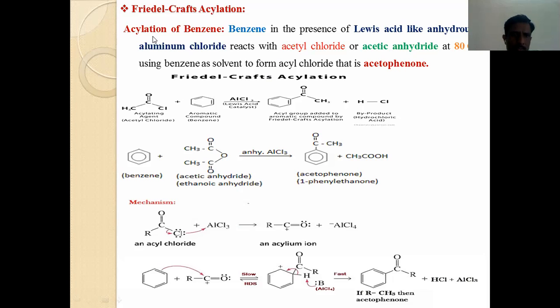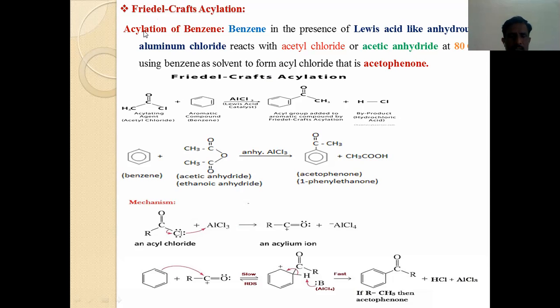Initially, I want to discuss the Friedel-Crafts acylation of benzene. What happens in the acylation of benzene? The word acylation suggests that there is an acyl group. What is meant by an acyl group? The COCH3 group is known as an acyl group. If there is an attachment of a COCH3 group to the benzene molecule, that type of reaction is known as acylation of benzene.